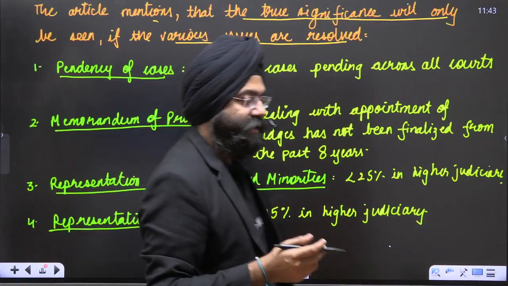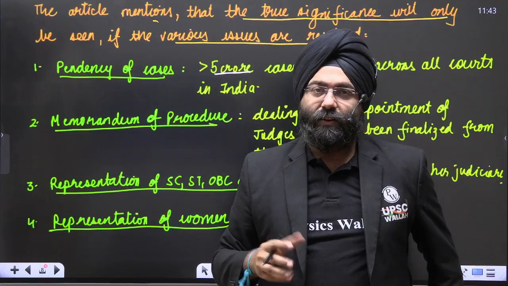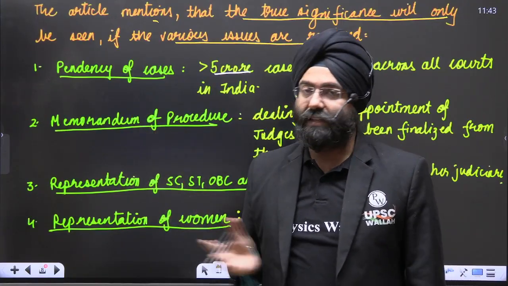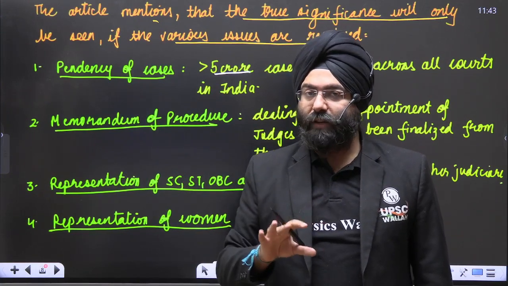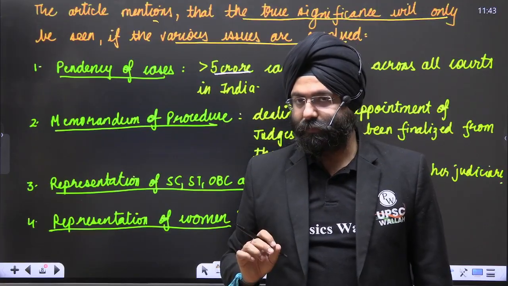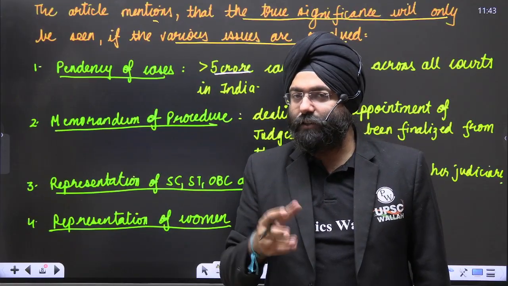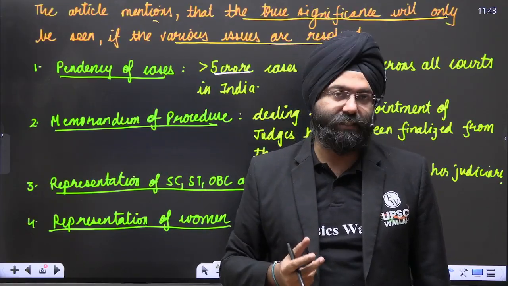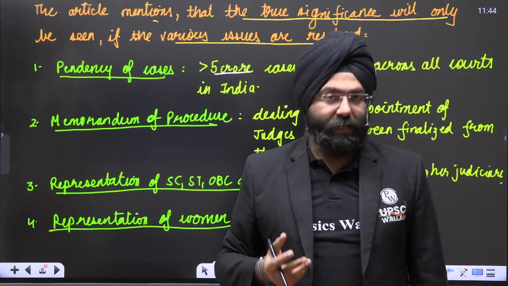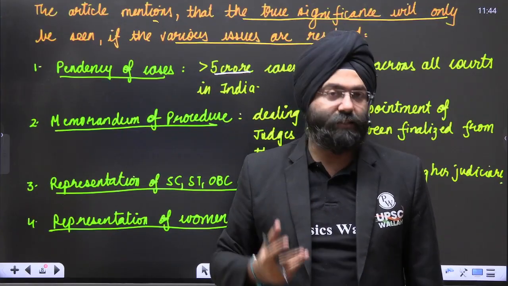Along with it, there was recently a PIL filed in the Supreme Court, which stated that there should be a deadline of 3 years in which all these pending cases, let us say the 5 crore cases, should be resolved. The Supreme Court said that this is not a valid PIL, so it was dismissed. That means the Supreme Court itself admitted that it is not practically easy to solve those 5 crore cases within 3 years. So we realize that at a practical level, these cases are going to rise with time. And we very well know that justice delayed is justice denied.